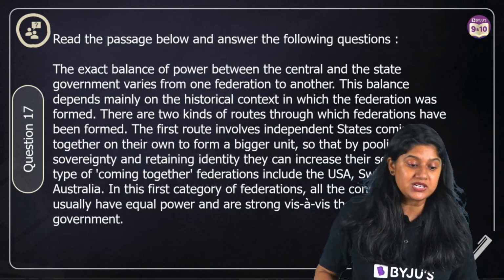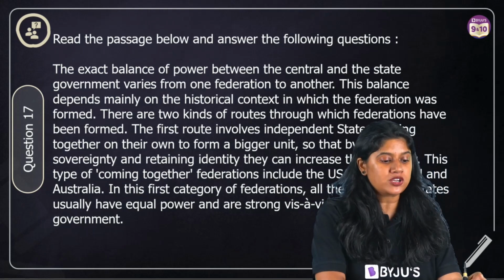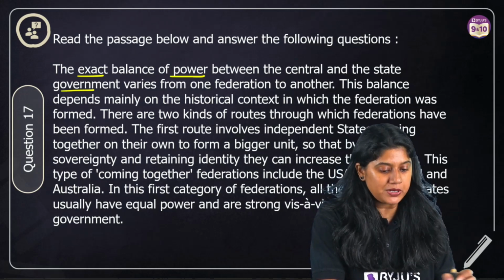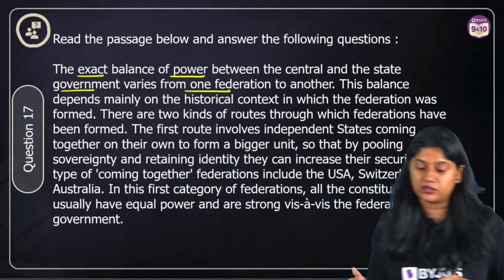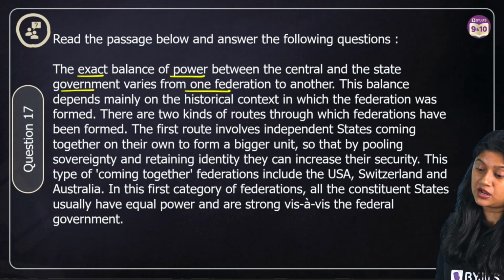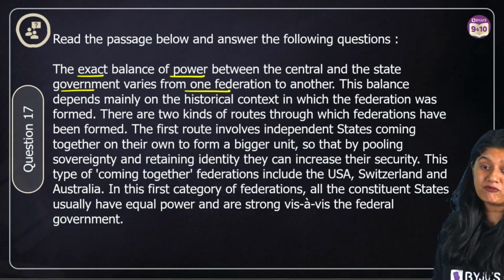Now we have question number 17, which is the case-based study question. We have the paragraph which talks about how the exact balance of power between the central and the state government varies from one federation to another. This balance depends mainly on the historical context in which the federalism was formed. There are 2 kinds of routes through which these federations have been formed.